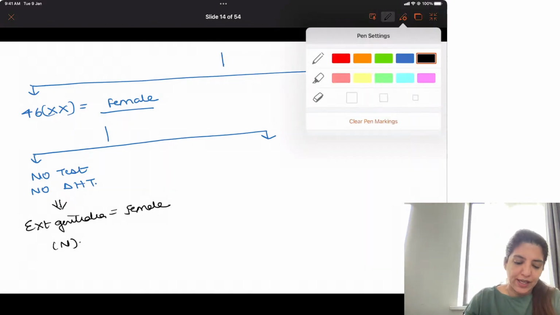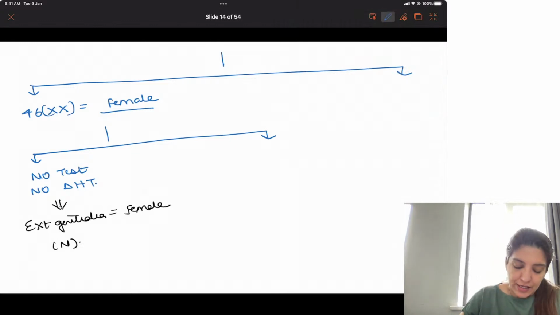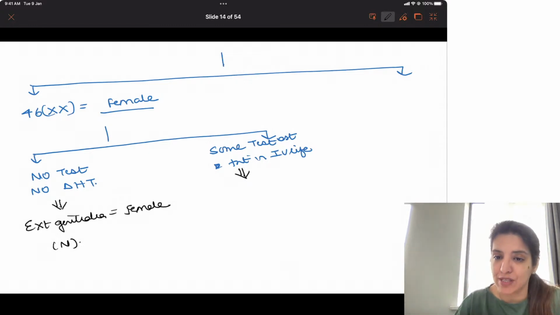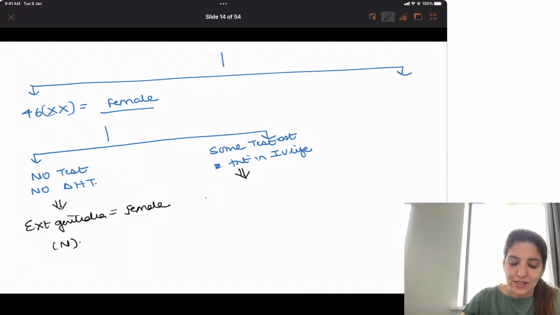Now suppose in a female there is some testosterone present in intrauterine life. Because testosterone and dihydrotestosterone act through the same receptors, what is this testosterone going to do?